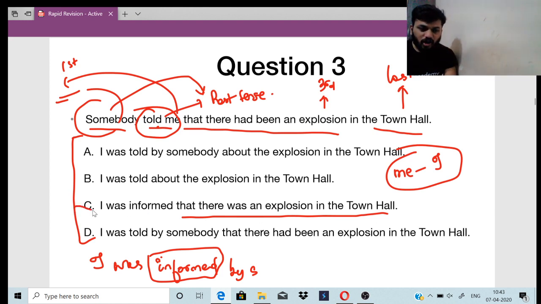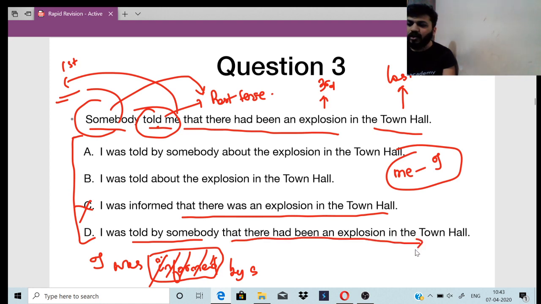It is a wrong answer. Okay, you should use somebody here. Okay, it is not informed. I was told by somebody that there had been an explosion in the town hall. Okay, D is the correct answer, not C. All of you gave it as C, hence I mentioned it first. This is wrong. C is wrong, it should be D.